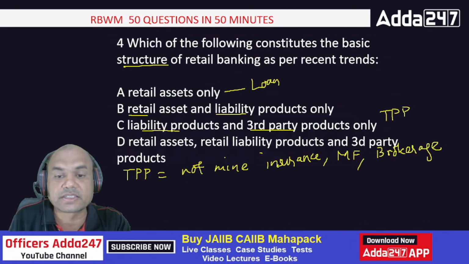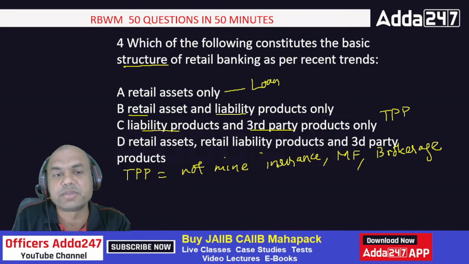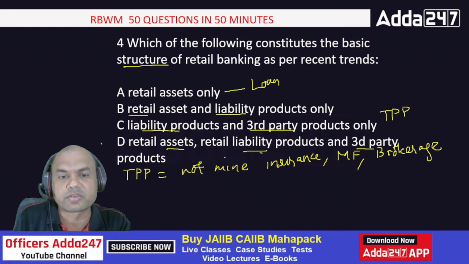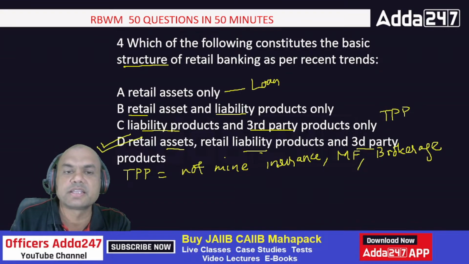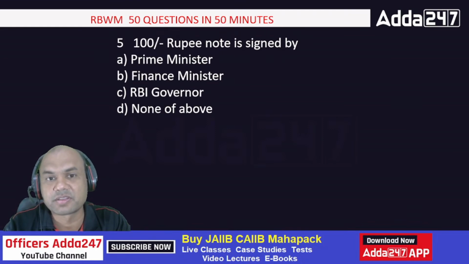So retail assets, retail liability, and third party products. So answer is obviously, what is the answer? Let me see. A, B, C or D. Is it both assets, liability and TPP third party? You are selling all of them now, isn't it? So answer is D, right? D is the answer.